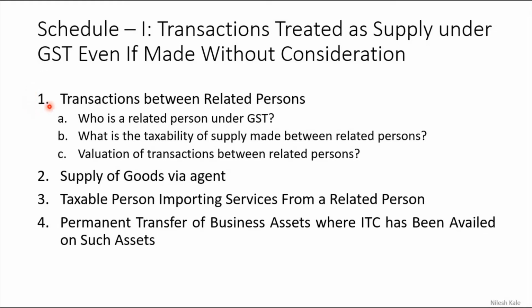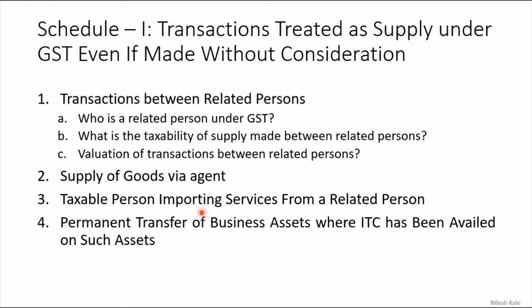Schedule 1 first entry deals with the transaction between related persons. Second entry deals with supply of goods via agent. If you are supplying any good via agent, and that too without any consideration, then still that will be considered as a supply. Third, taxable person importing services from a related person. In section 7 subsection 1 and second clause, we had learned about the importing of services, be that for the furtherance of business or not, that service will be considered as a supply.